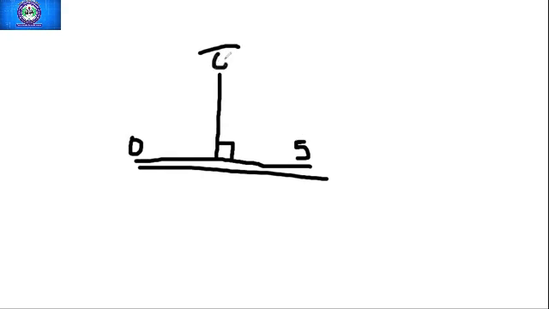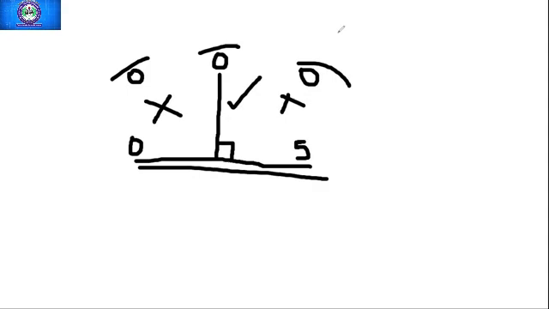Okay, it should be in the front, on the top. It shouldn't be here, or it shouldn't be here. So like this, you should put your eyes. This is the correct position. Okay, I hope you have understood this.